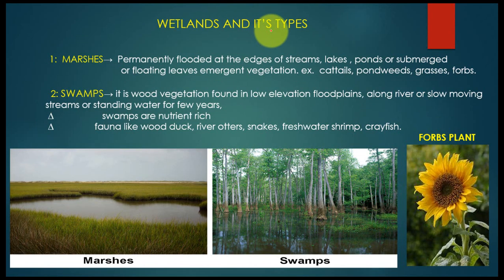Wetland and its types. Sir, ma'am, as in the previous slide, the first one is the marshes type wetland. Permanently flooded at the edges of streams, ponds, or submerged or floating lakes, with emergent vegetation like cattails, pondweeds, grasses, and forbs. So remember, what is a forb? Forbs are types of plants which are broad-leaved or broad-leaf flowering plants. Here I also put an example: this is a forb plant, this is a sunflower. This also grows in this type of marsh.